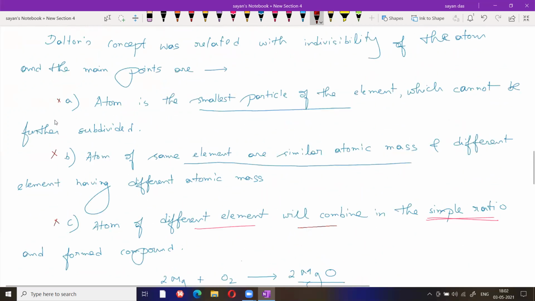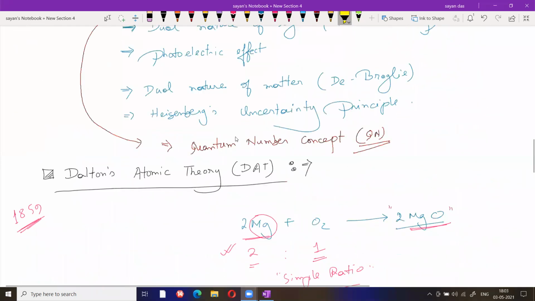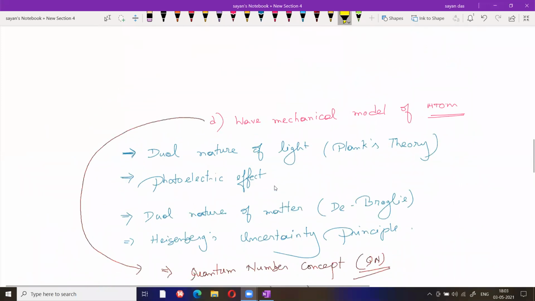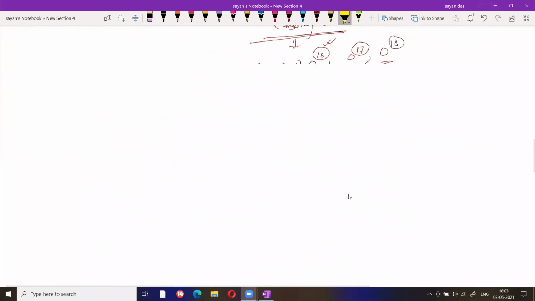Any doubt regarding Dalton's atomic theory concept? Tell me. Any doubt regarding this part? Again, if you have any doubt, please tell me. So the first subtopic is completed. The first subtopic was Dalton's atomic theory. Now the second subtopic is basically the discovery of fundamental particles, basically the discovery of the electron.